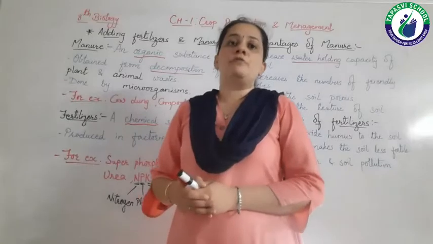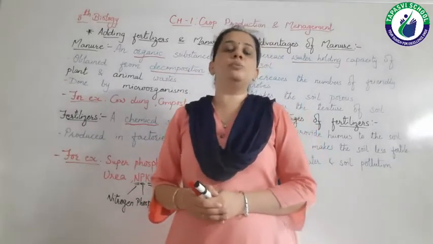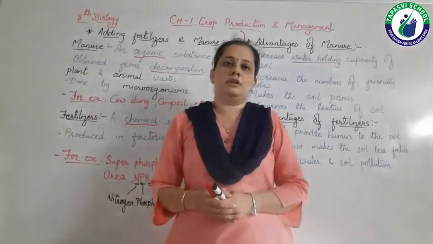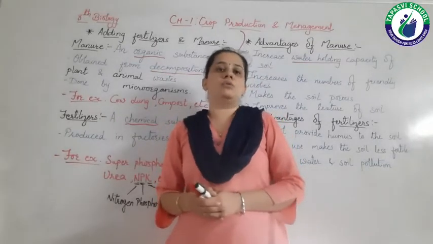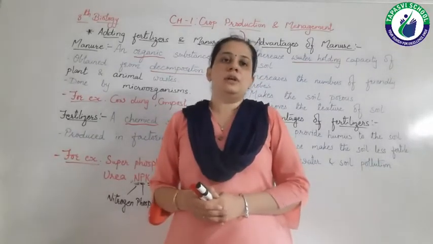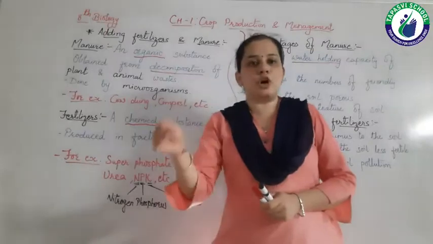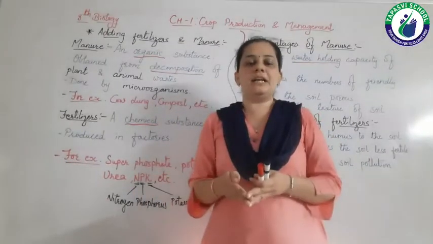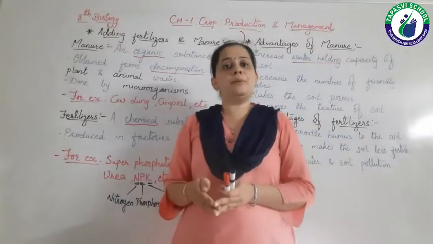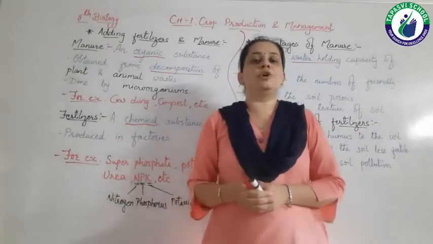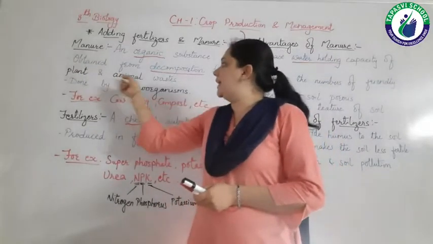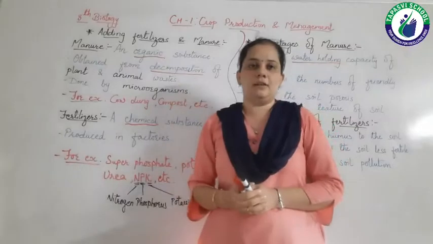So when farmers want to produce the manure, right, how or what do they do? They will dig the soil, they will make a pit, and in the pit they just put all the plant and animal waste. Right?